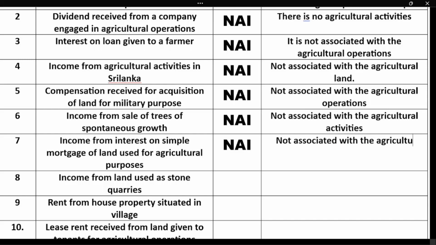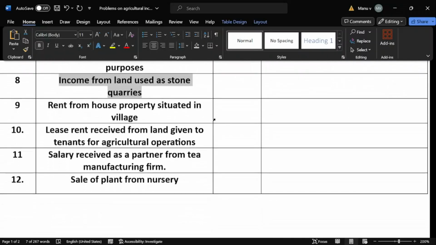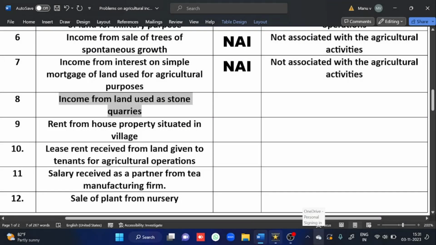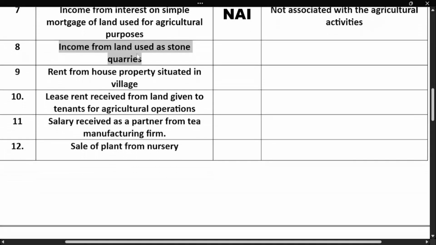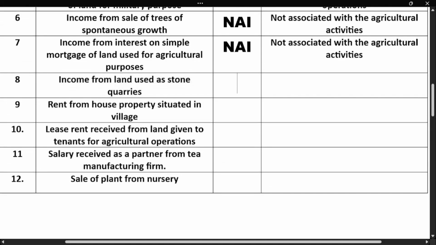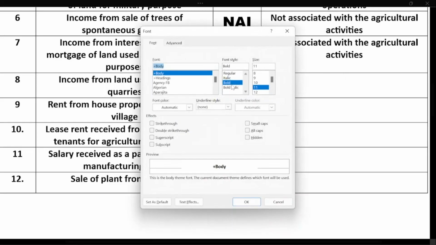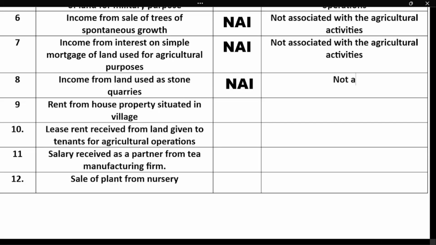Are you growing anything? No. Next, income from land used as a stone quarry. Stone quarries are the source of materials which you use for constructing a house, and from that you are getting certain income. Whether it is an agricultural income? No, it is not an agricultural income because no agricultural activity is found in that. So it is not associated with the agricultural activities.